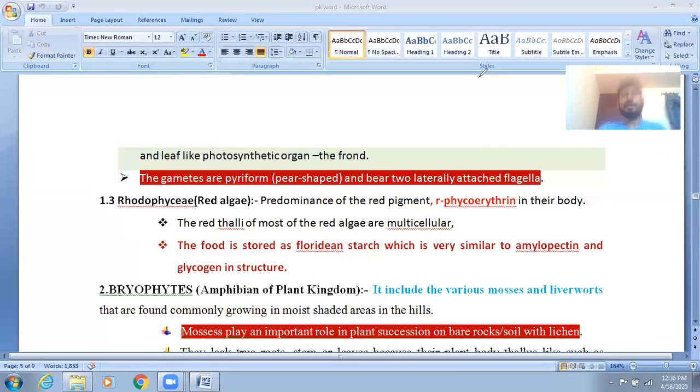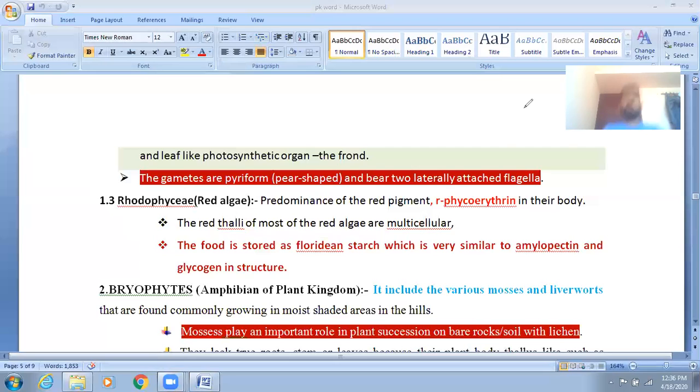Okay, so we have given these details, and we said we would discuss only two topics today. The first topic is the economic importance of algae, and the second is the different classes of algae, which are already given in your NCERT. We have not gone outside the NCERT portion, because NCERT is sufficient for your NEET exam purposes. So we are going to summarize in a very short way.